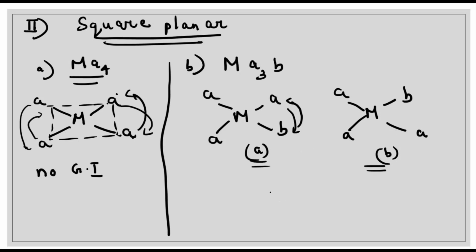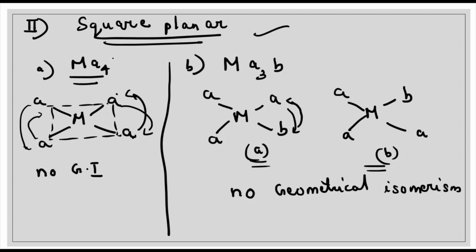So in this case also, what will be there? There will be no cis-trans isomerism, or we can say that in this type also there will be no geometrical isomerism. Even though they are square planar complexes, in these two types, Ma4 for homoleptic and Ma3b, since no cis-trans isomerism is being observed, there will be no geometrical isomerism.